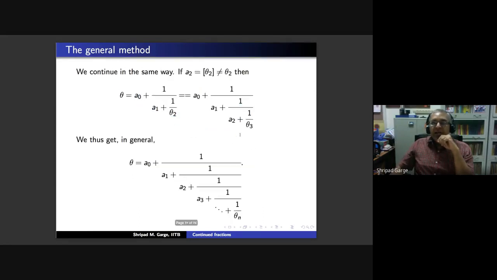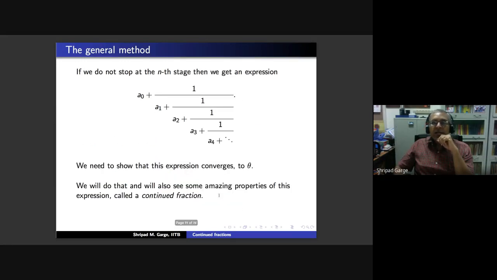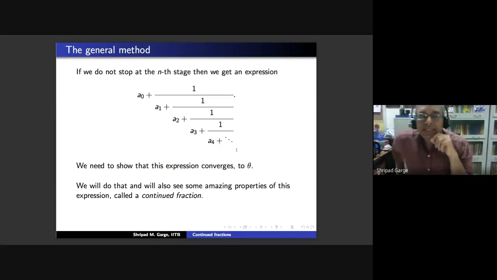When we stopped at nth stage, we had this theta n, and so we could without any problem say that the expression gave us the value for theta. But if you do not stop at nth stage, you are going to get an infinite such expression. We need to make sense of this infinite expression, so we need to show that this expression converges. Mathematicians have a way to deal with infinite expressions.